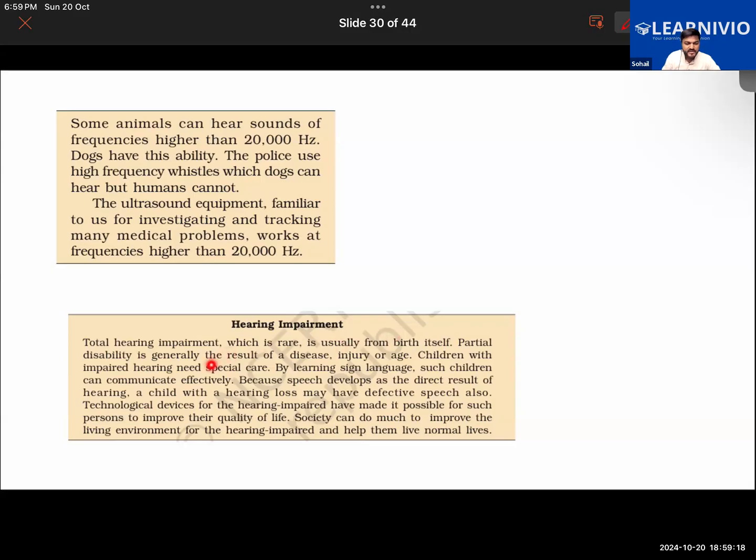Children with impaired hearing need special care, and by learning sign language, such children can communicate effectively, because speech develops as the direct result of hearing. Like our speech develops, we talk when we hear. If a child from the very beginning does not hear anything at all, his speech will not develop. Getting my point now?